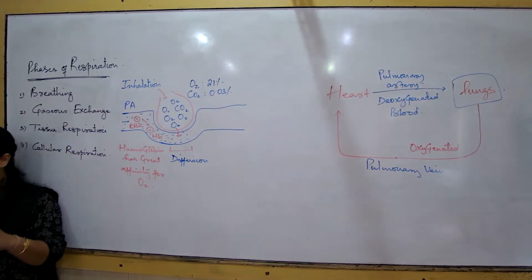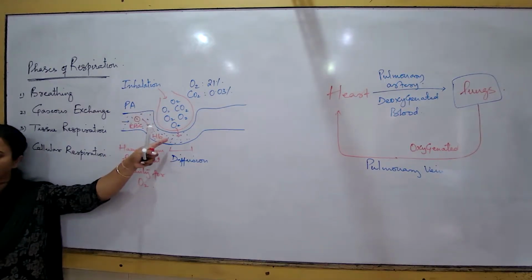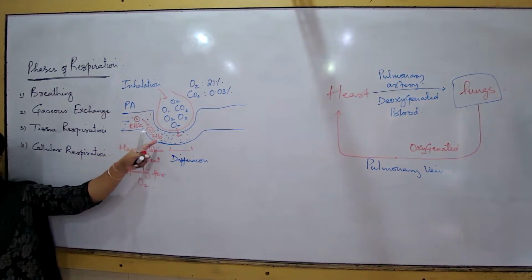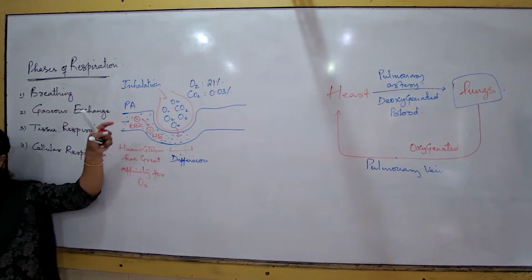I compare the lungs and the blood. Oxygen concentration low is where? In the blood. So always, when you compare the lungs and the surrounding blood vessel, the concentration of oxygen is low in the blood, always high in the lungs.